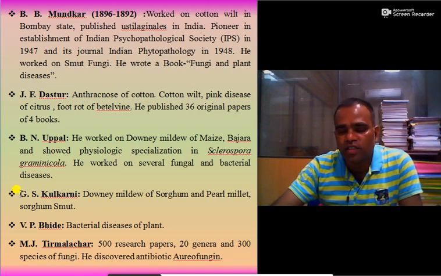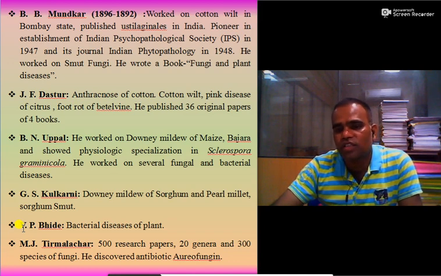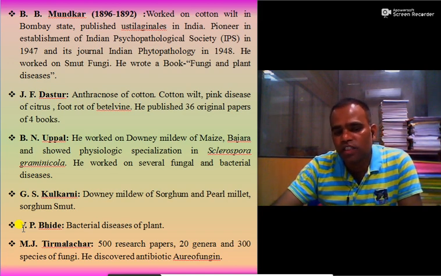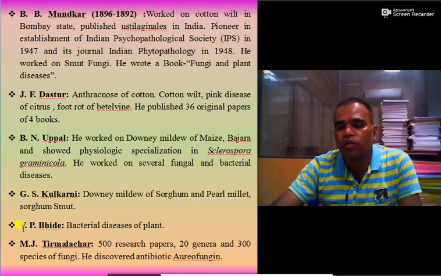Then G.S. Kulkarni studied downy mildew of sorghum and pearl millet, and also sorghum spot. V.P. Bhide studied bacterial diseases of plants. M.J. Thirumalachar studied a number of diseases. He wrote about 500 research papers, identified 20 new genera and 300 species of fungi, and discovered the antibiotic Aureofungin.